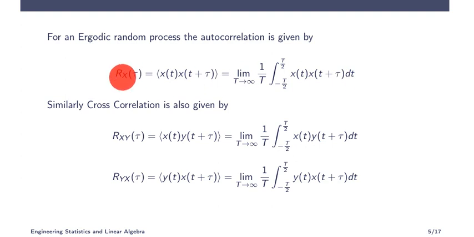If both of these are the same, that is, using the ensemble and using the time average, for autocorrelation, then it is also an ergodic random process. Since the mean is the same, and this is also a kind of mean, both should be the same. Cross correlation should also hold the same result. That is why, for ensemble as well as time, both should be the same.